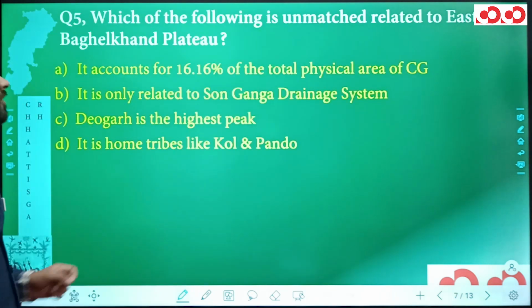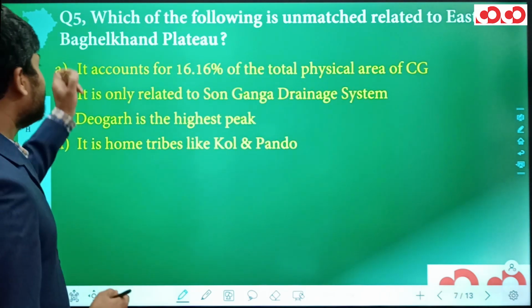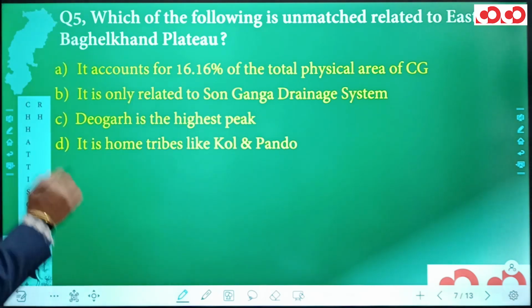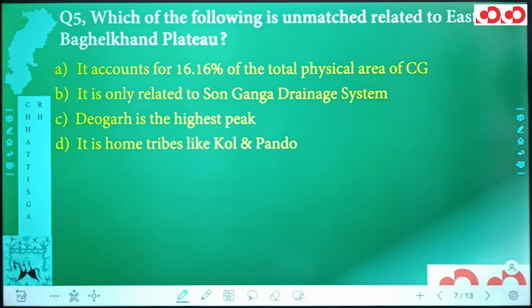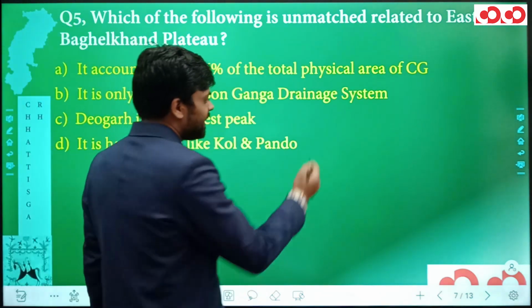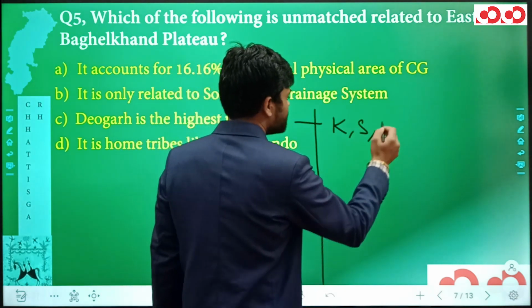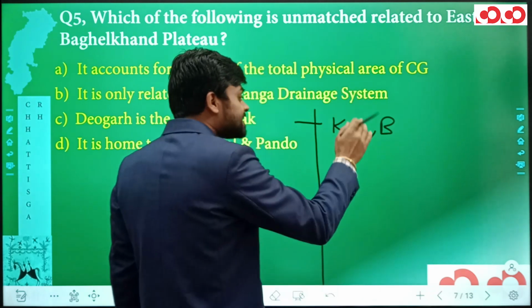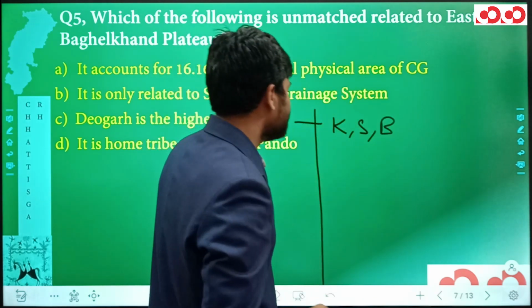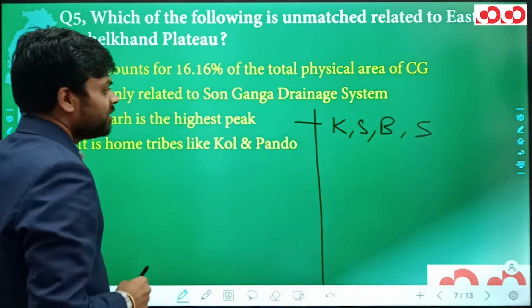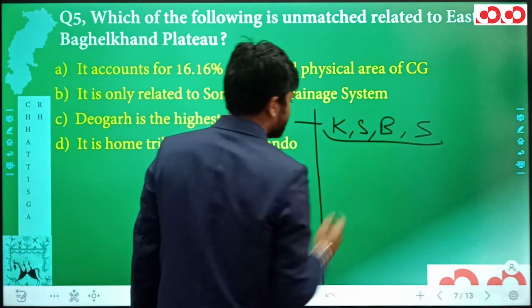Now next we have our fifth question. In the fifth question, we have to tell which of the following is unmatched related to the Eastern Baghelkhand Plateau. Regarding the Eastern Baghelkhand Plateau, I have told you the extension. It is in the Korea district, Surajpur district, Balrampur district, except the Kusmian Samri Tehsils, and in the northern and western parts of Sarguja district. So this was the extension.